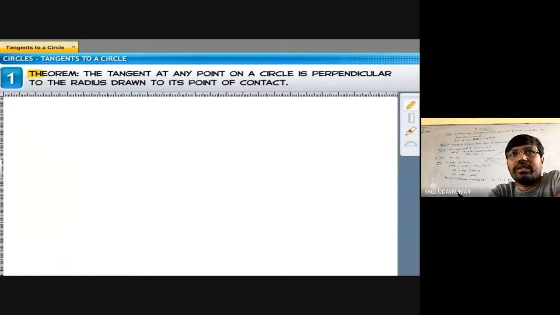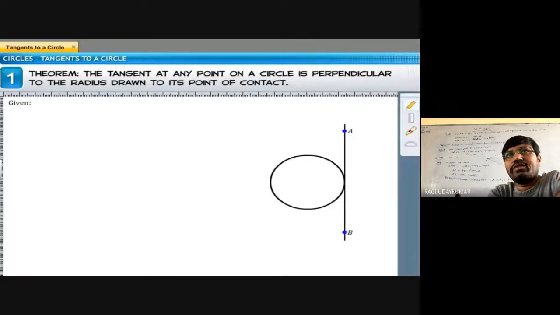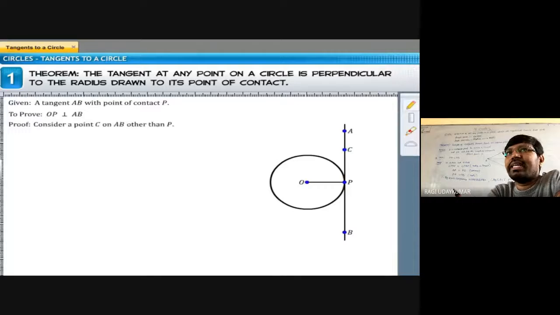The tangent at any point on the circle is perpendicular to the radius at the point of contact. What is given here? AB is a tangent with point of contact P, and O is the center of the circle. We need to prove that OP is perpendicular to AB. So see the proof, and how we can prove it. Consider a point C on AB other than P.